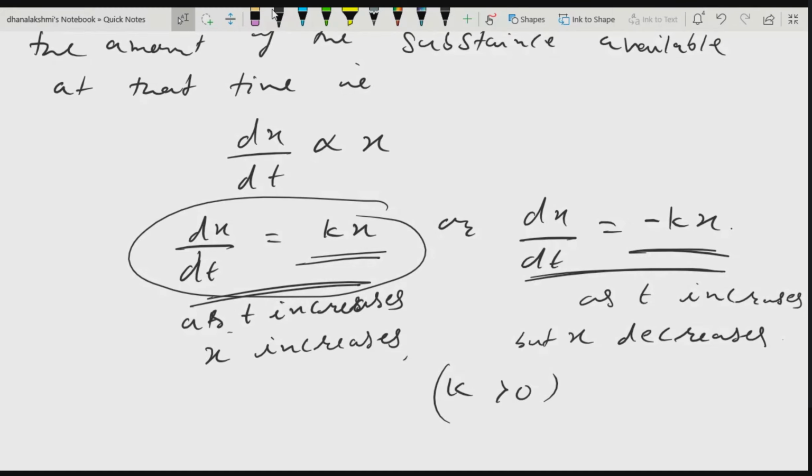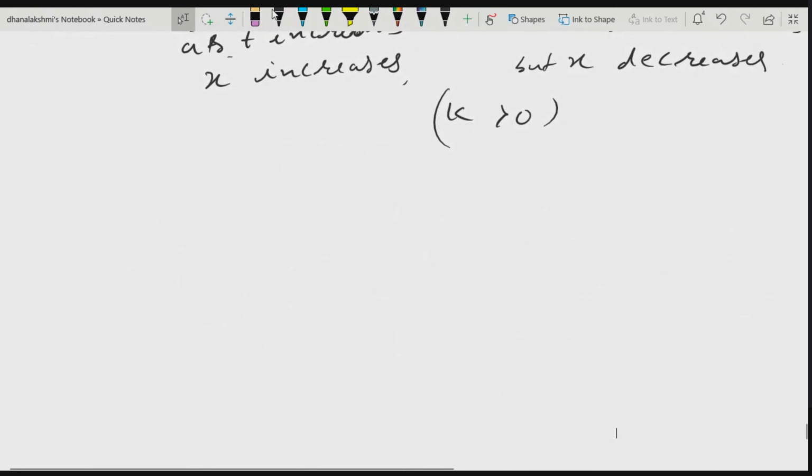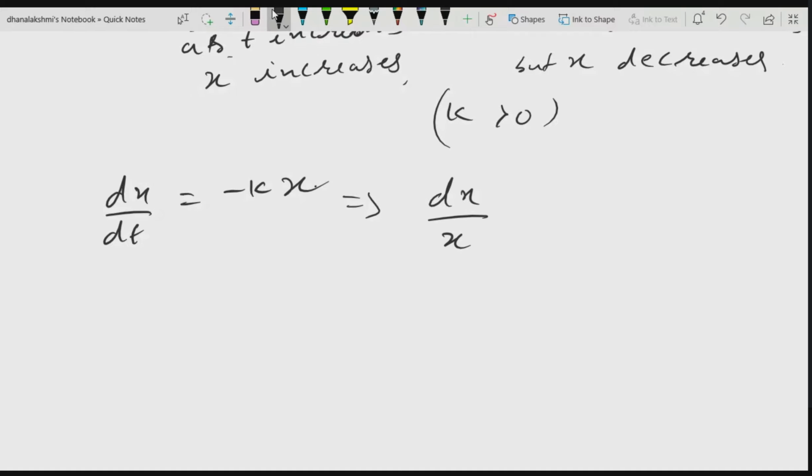So suppose I consider the minus part, suppose I take dx by dt is equal to minus kx. So this is in variable separable form. So dx by x is equal to minus k dt. On integrating this, what are you going to get? You will get log x is equal to minus kt plus, I will write log c here, again a constant.